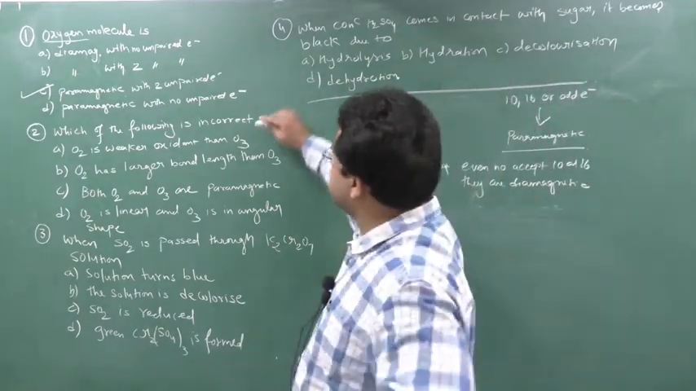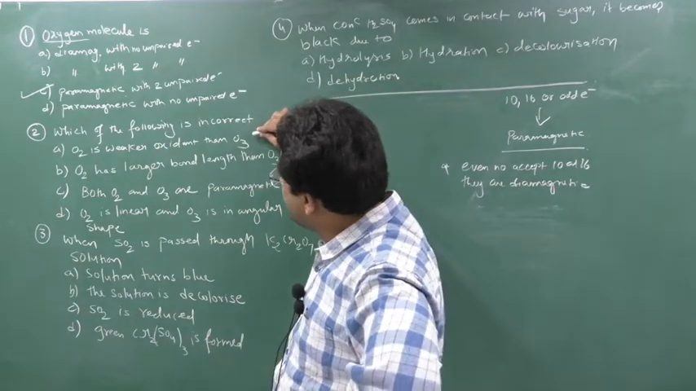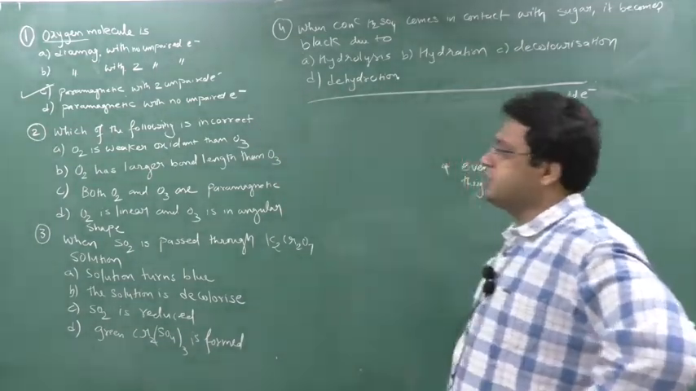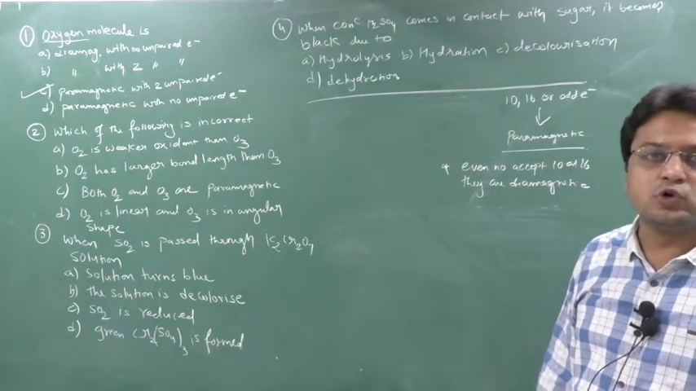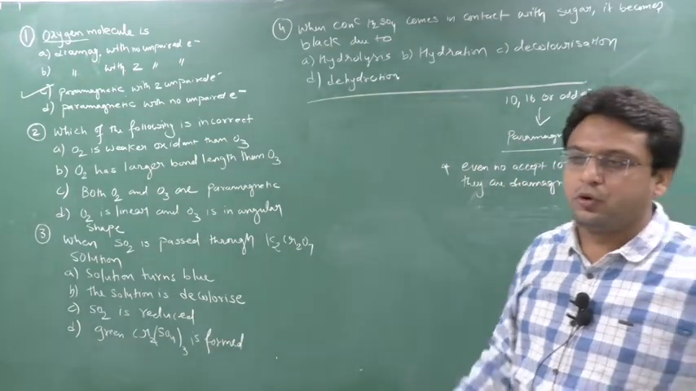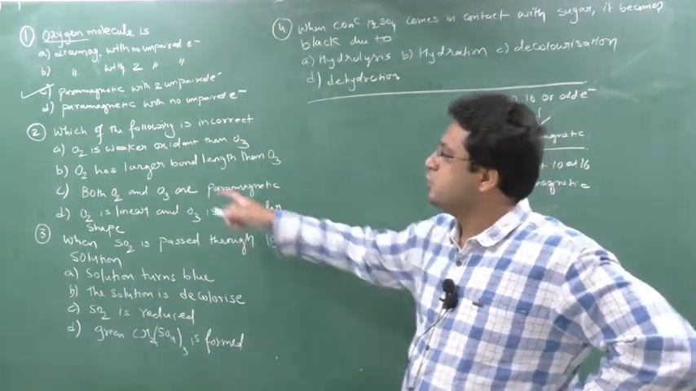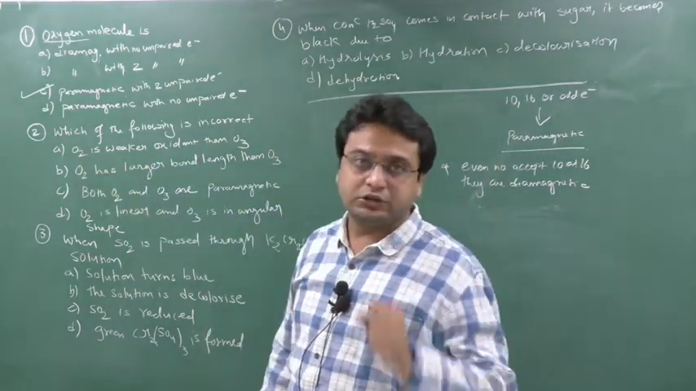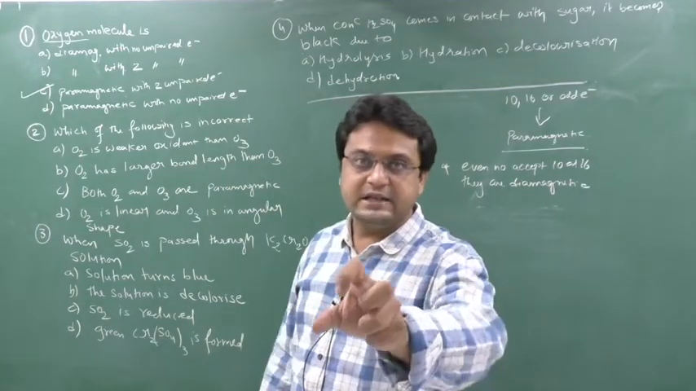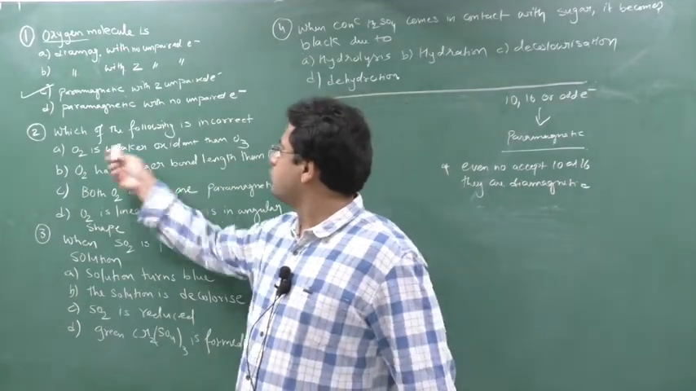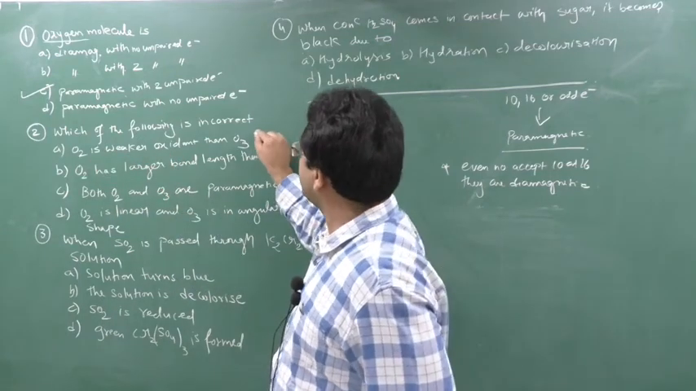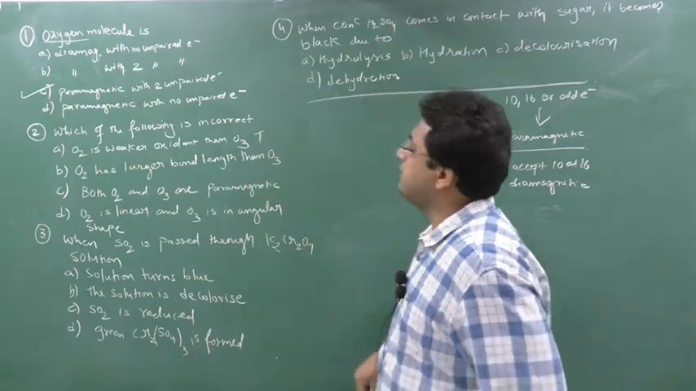Which of the following is incorrect? O2 is a weaker oxidant than O3. Yes, it's a weaker oxidant. Why? The reason is O3 can easily split to form O2 plus O, and one who donates O, that is reduction, means oxidant. From O2 I cannot easily get the oxygen; from O3 I can get oxygen easily. So O2 cannot give oxygen easily, it's a weaker oxidant.